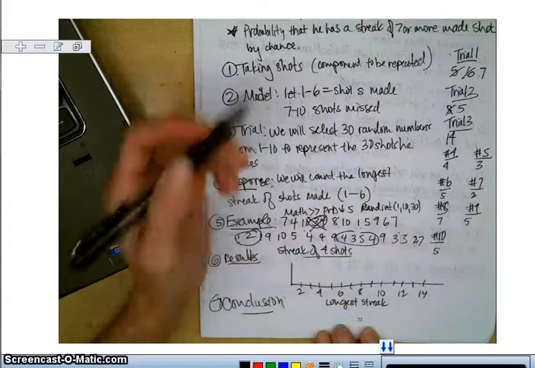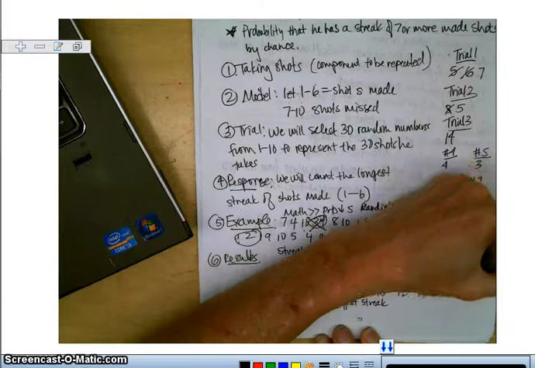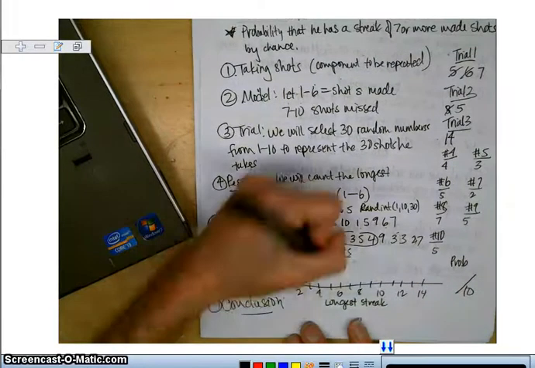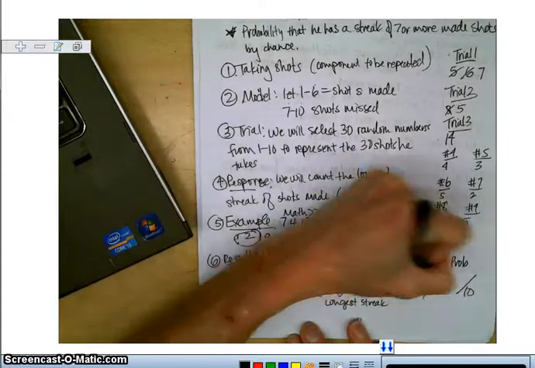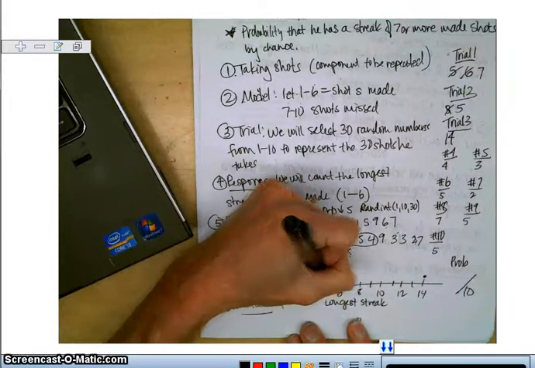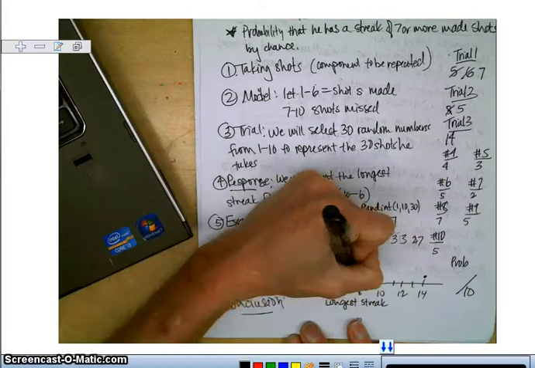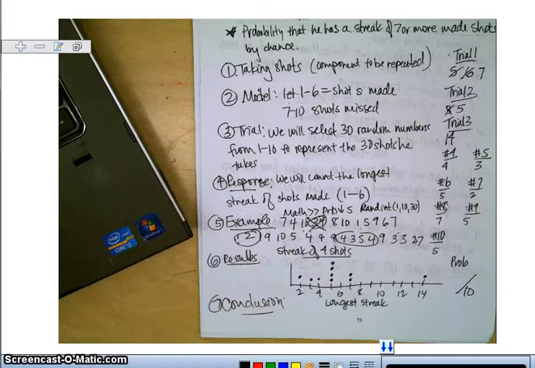And I had 10 trials, so my probability is going to be out of 10 trials. The results: in the first trial, he had a streak of 7, and then a streak of 5, and a streak of 14, and a streak of 4 and 3, and another streak of 5 and 2, and 7, 5 and 5. So there's a graph of my results.